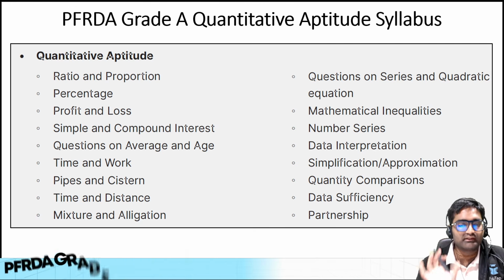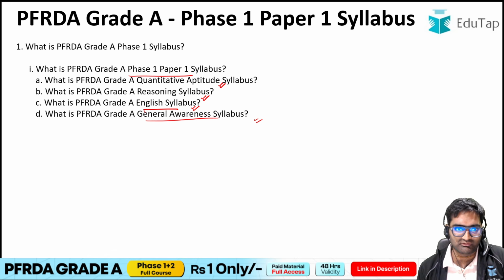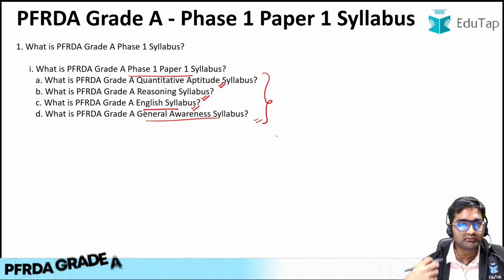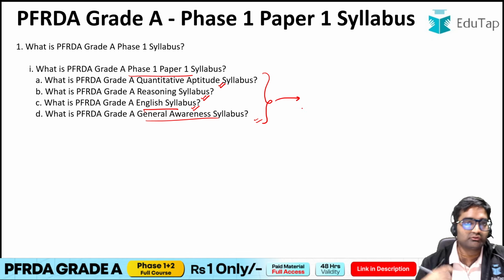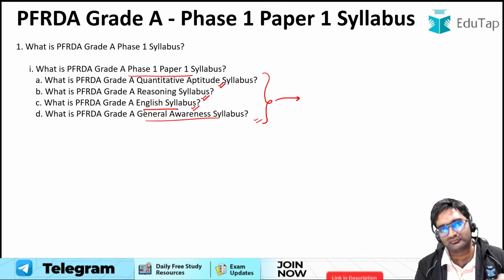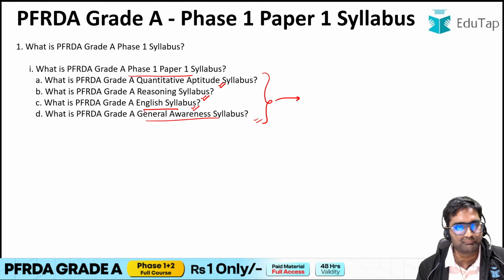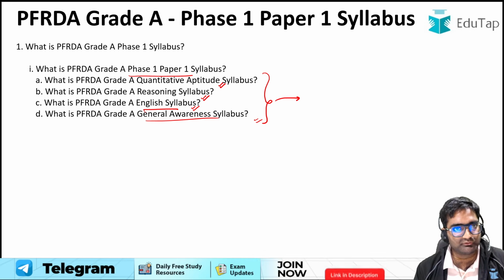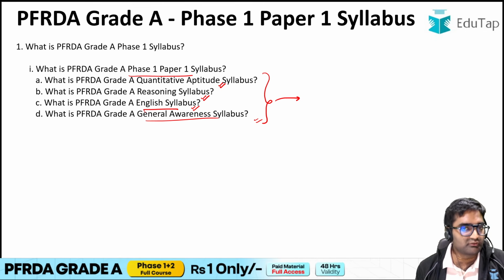Talking about phase 1, paper 1, there is no explicit syllabus of all of these subjects given in the previous notifications. The syllabus that I am showing you over here is based upon the previous year questions. Whatever topics the questions have been asked from, based upon that, we have come up with this particular syllabus. This is not explicitly mentioned in the actual notification. They have just given quantitative aptitude, that's it.